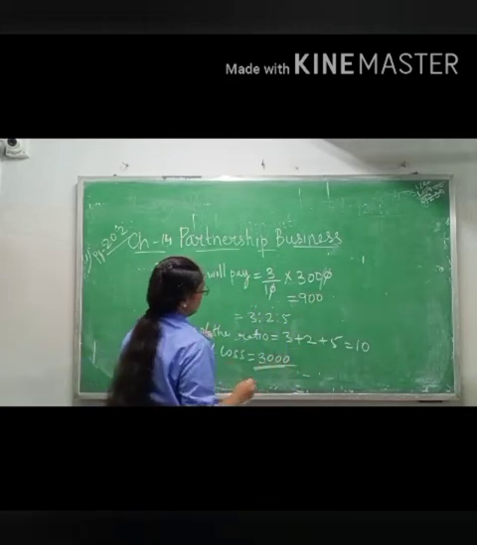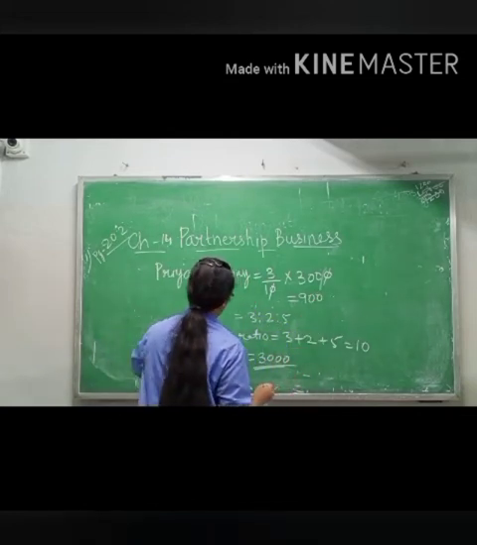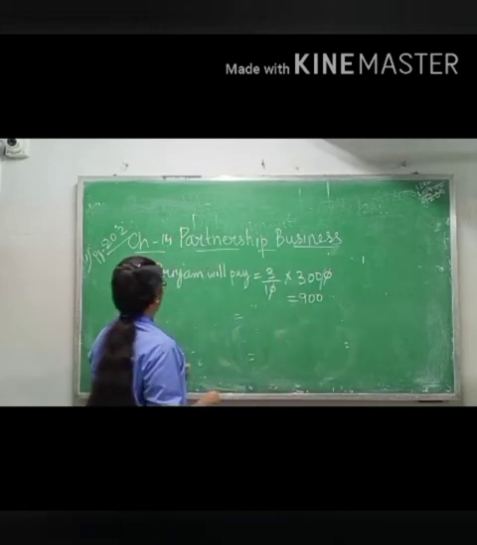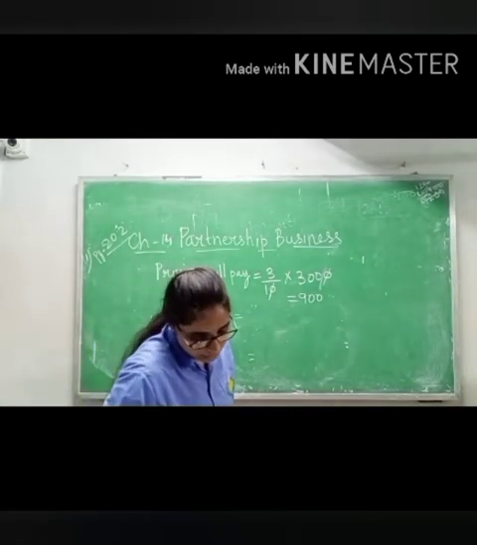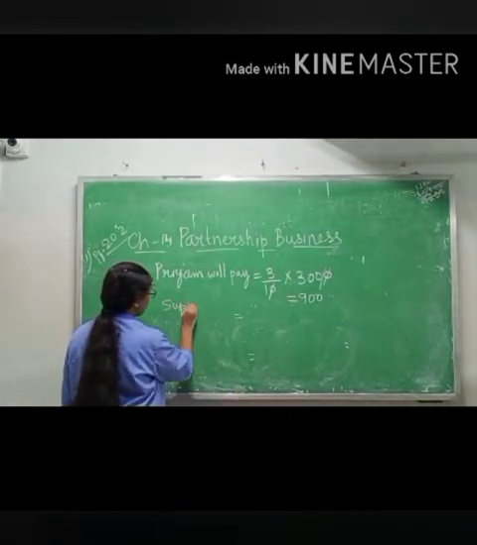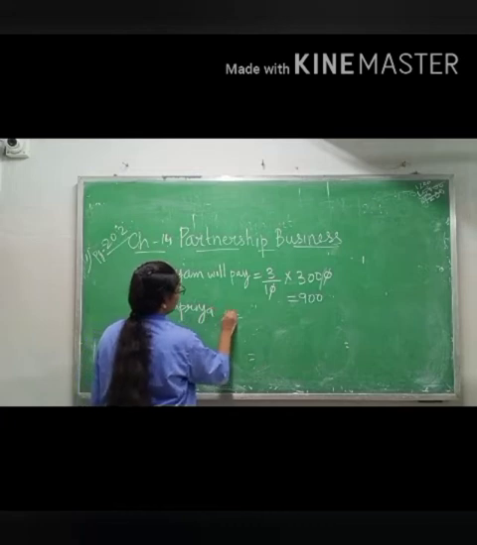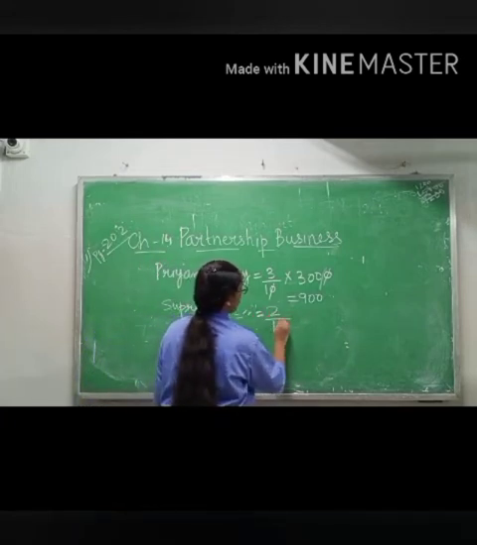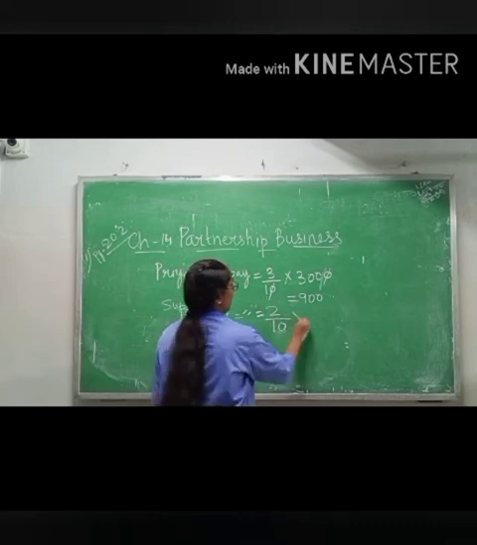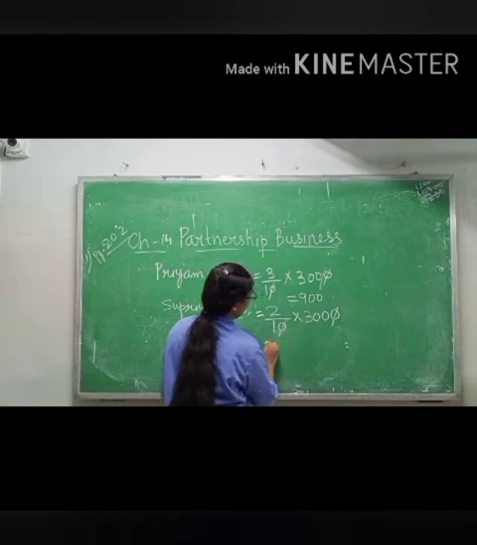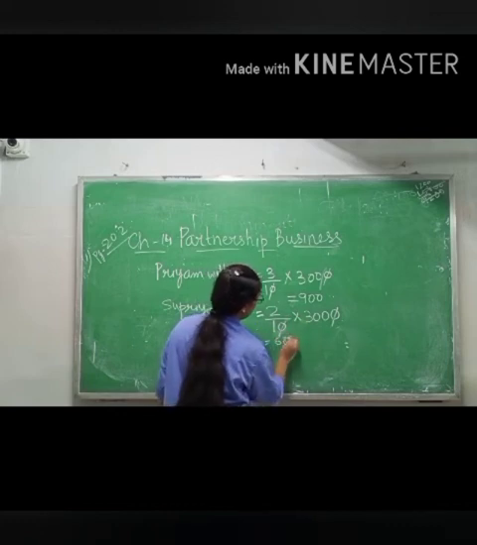Then same thing you will do for next, Supriya. Supriya will pay. Supriya ratio is 2 and sum of the ratio same. Sum of the ratio will remain same and loss also remain same. Now 0 0 cancel. 2 into 300 is 600.